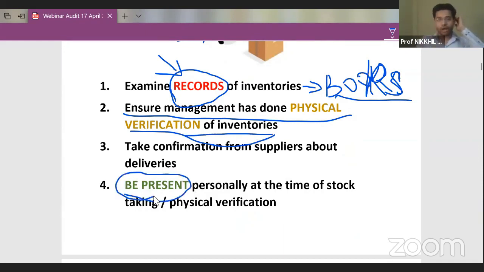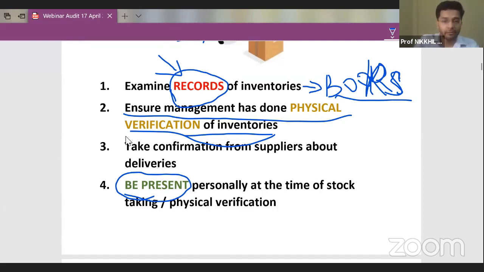The auditor is required to be present when physical verification of inventory is taking place. Otherwise, how would the auditor know whether the godown has 50 units of finished goods or only 5 units? So the auditor should be personally, physically present at the godown to check whether the inventory stated by the management is complete or not.